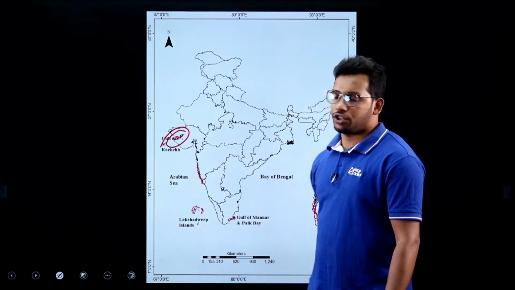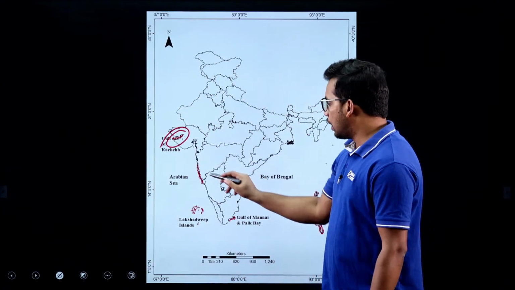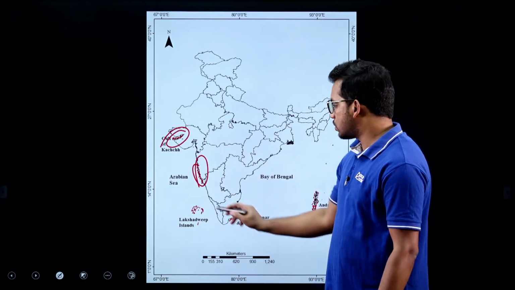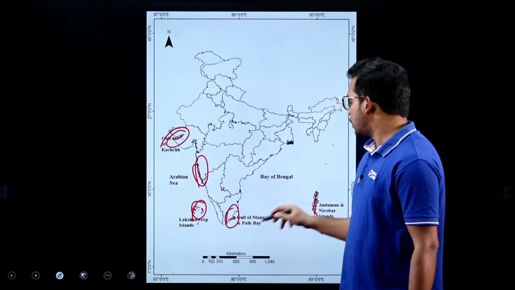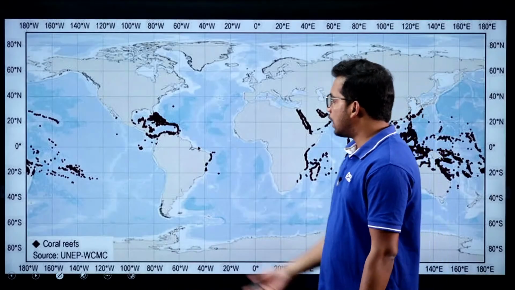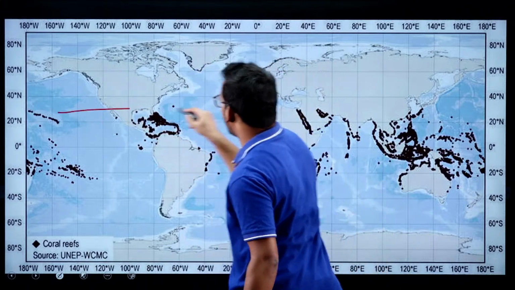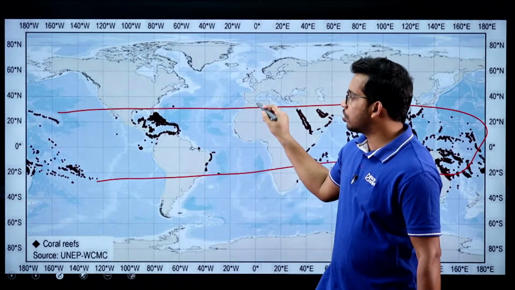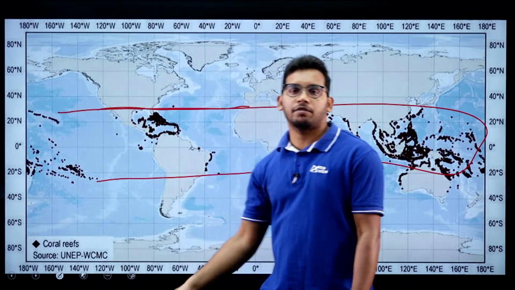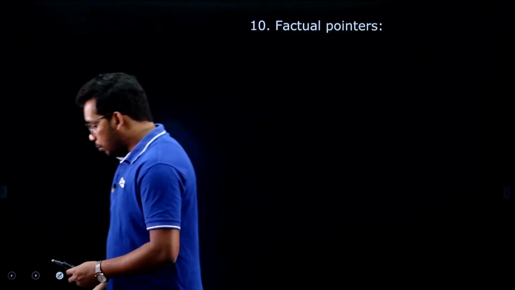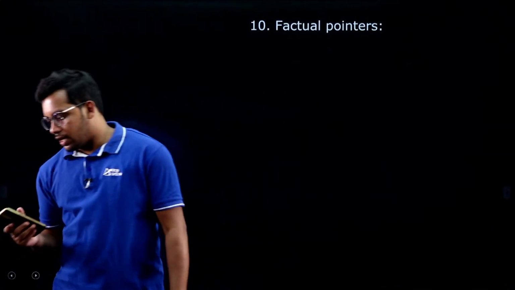In India we have seen previously also, corals are distributed in the Gulf of Kutch, not in the Gulf of Khambhat, and then the Arabian Sea in the Goa and Maharashtra coast, Lakshadweep, Gulf of Mannar and Andaman Nicobar. So this is India's map of coral reefs, and this is the world map where they are located between the tropics. Most coral reefs are located in the tropics, between Tropic of Cancer and Tropic of Capricorn. So that is about the larger articles.